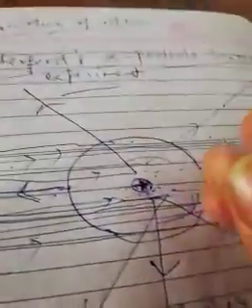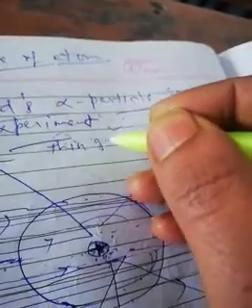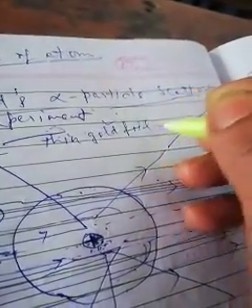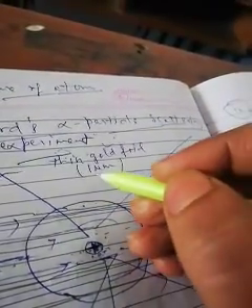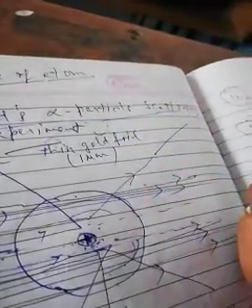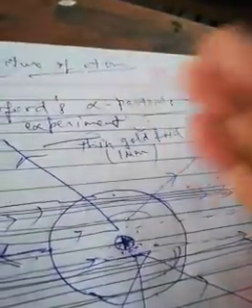But then Rutherford performed the very famous alpha particle scattering experiment. He performed it by taking a very thin gold foil, approximately 1 micrometer thickness, that contains approximately 1 lakh atoms, or we can say approximately 10,000 atoms.